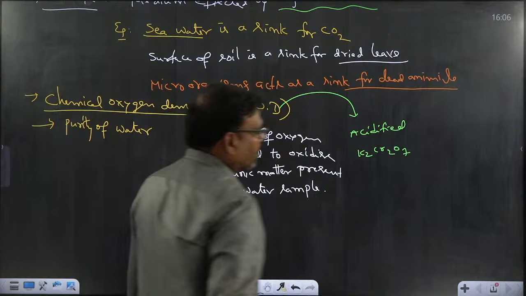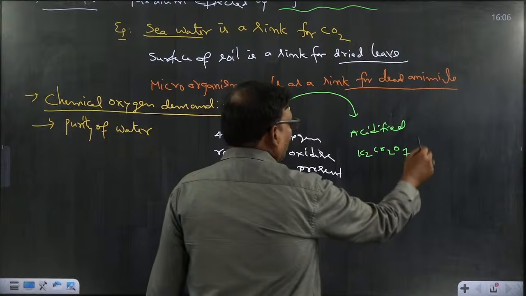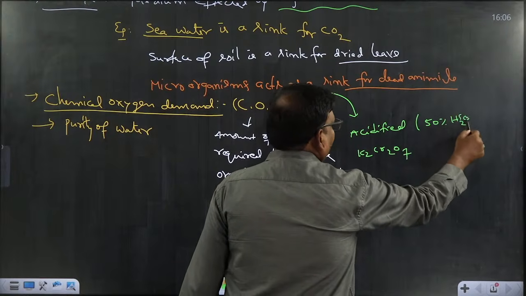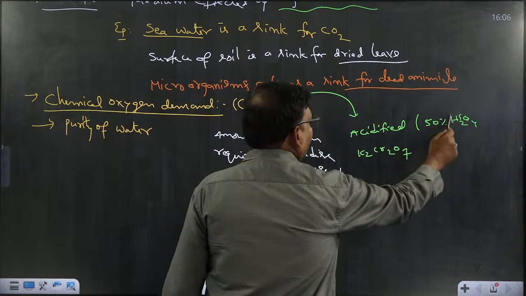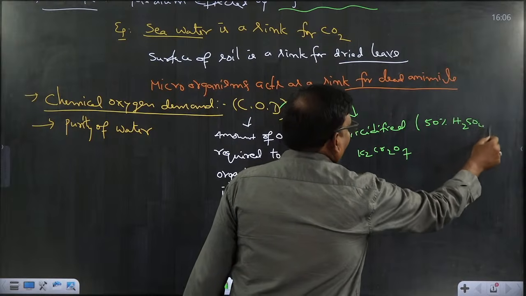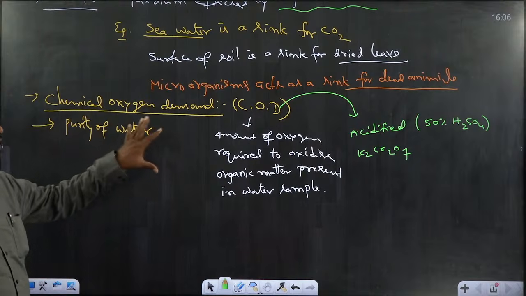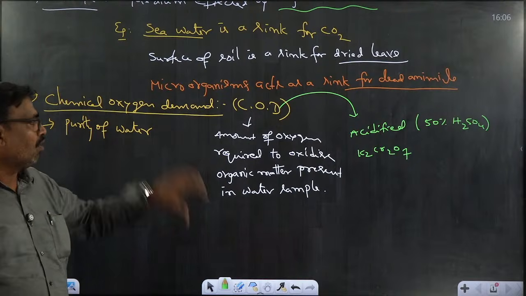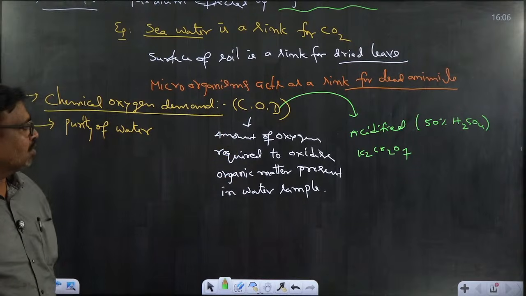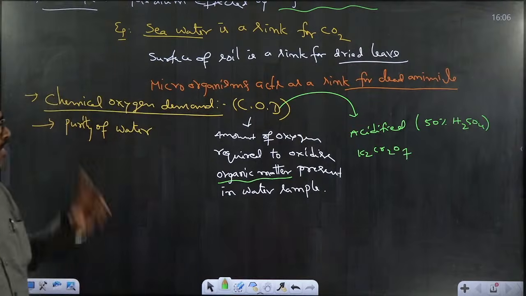For that acidified potassium dichromate, mostly we use 50% sulfuric acid, H2SO4, as the medium for the acidification. So chemical oxygen demand is the method of measuring the quantity of oxygen needed to oxidize the organic matter present in the water sample.